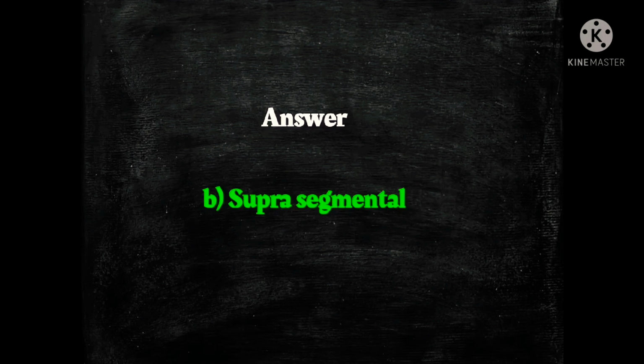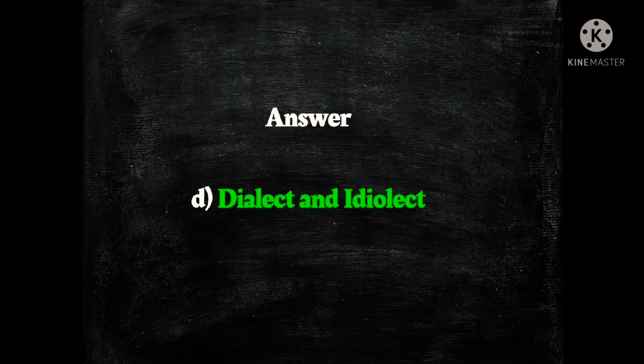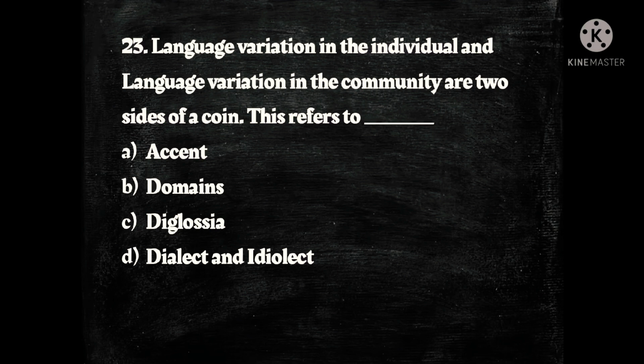Next question. Language variation in the individual and the language variation in the community are two sides of a coin. This refers to dash. The options are A, accent, B, domains, C, diglossia and D, dialect and idiolect. And the answer is dialect and idiolect. And regarding this question, language variation in the individual is called idiolect and the language variation in the community is called dialect. Please take a note of it.